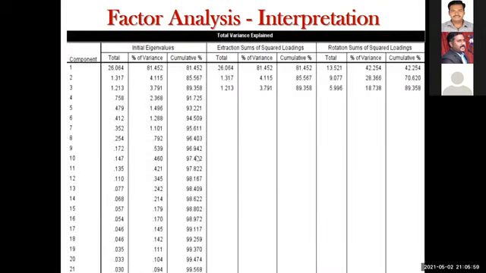I told you, total variance has eigenvalues greater than 1. See the first three components: the first one is 27, the second one 1, the third one 1.2. So there is a possibility of reducing your 32 variables into 3 factors. Based on that, you need to write the output, write this interpretation.